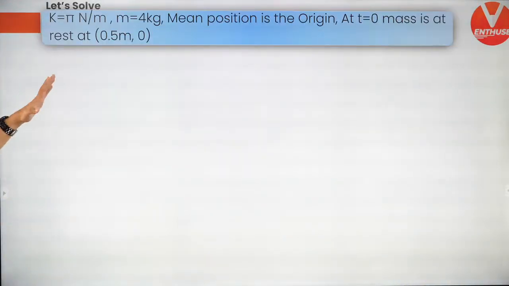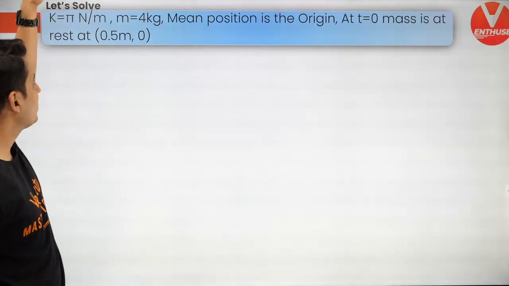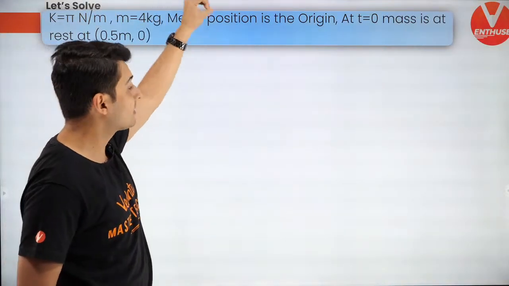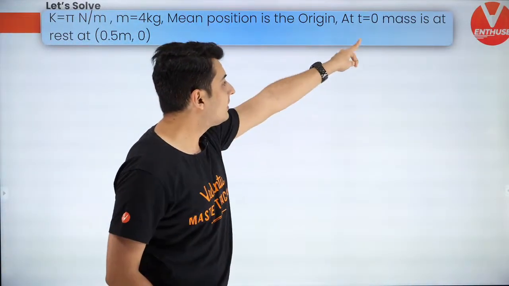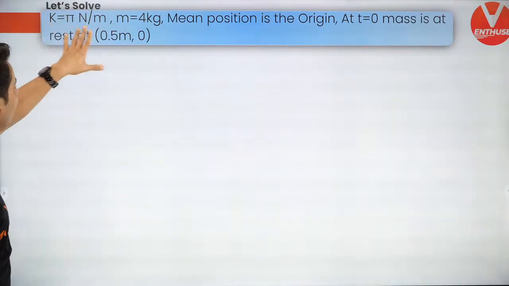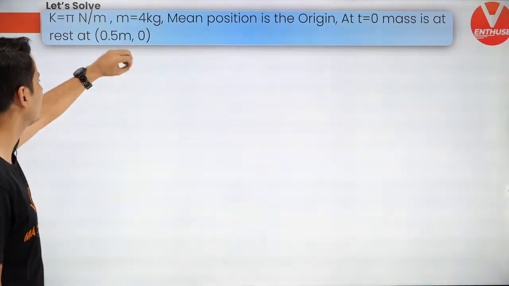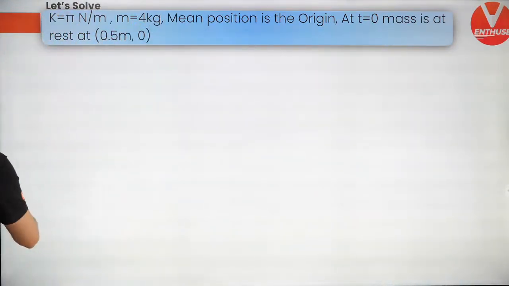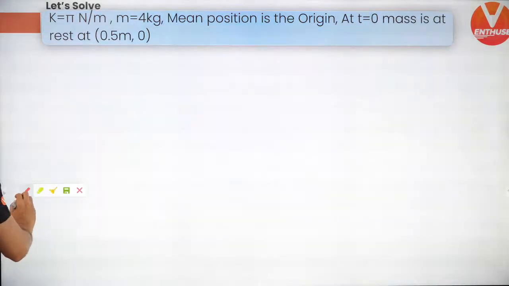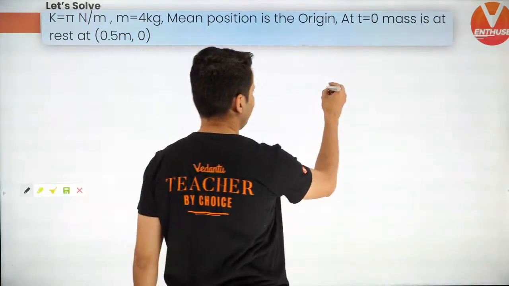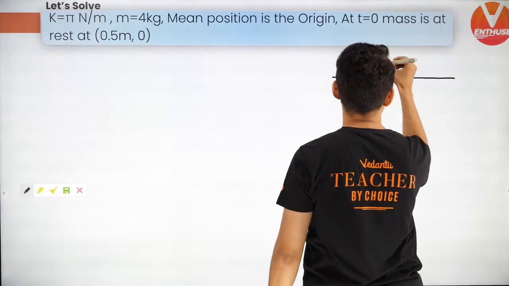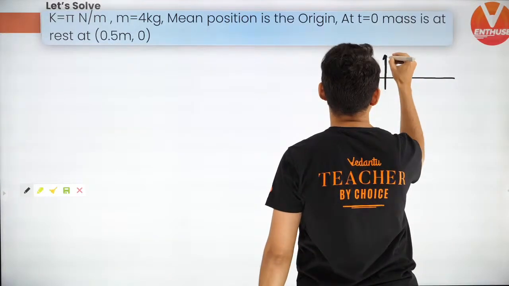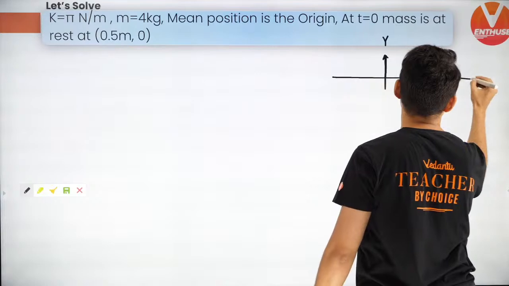Okay. Now, let's do this question. K value is pi, M value is 4, mean position is the origin. At time 0, mass is at rest at 0.5 meters on the x line. Let me draw this first. I have the x-axis and this is our y-axis.